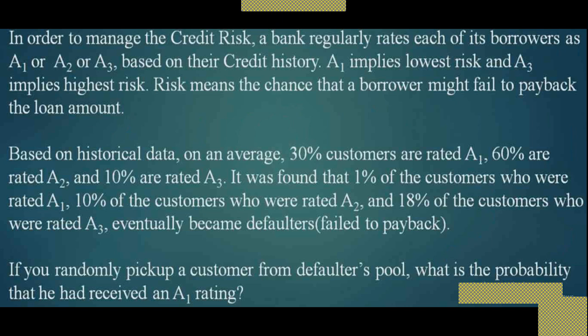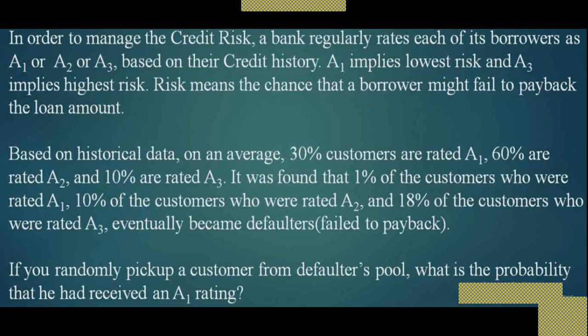Means before you issue the credit card to these customers, you have to think twice, because providing them a credit card is very risky. Now what do we mean by risk? The risk means the chance that the borrower might fail to pay the loan amount.